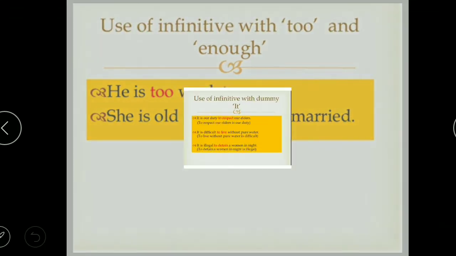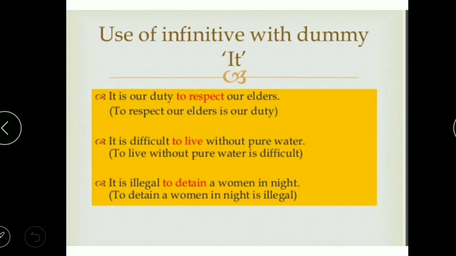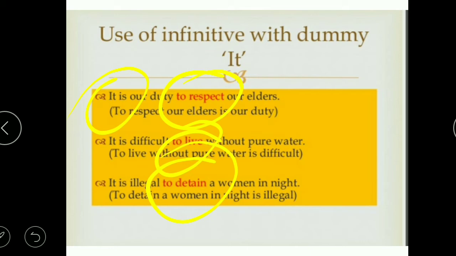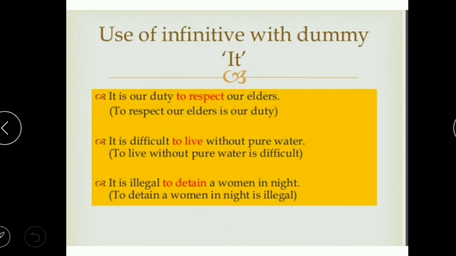Moving next, use infinitives with dummy it. Sometimes we just frame a sentence with it, and like we say, it is a duty to respect, it is a duty to follow the rules, it is difficult to live without pure water, it is illegal to detain a woman in the night, it is your duty to follow the discipline in school. So these kinds of sentences generally take the to infinitive here.